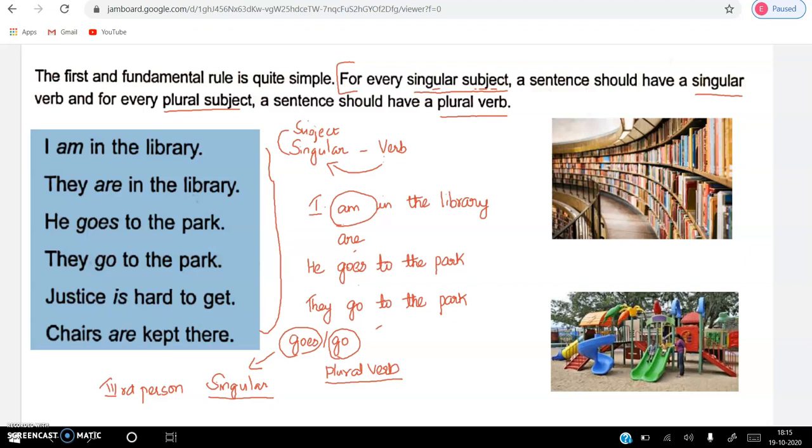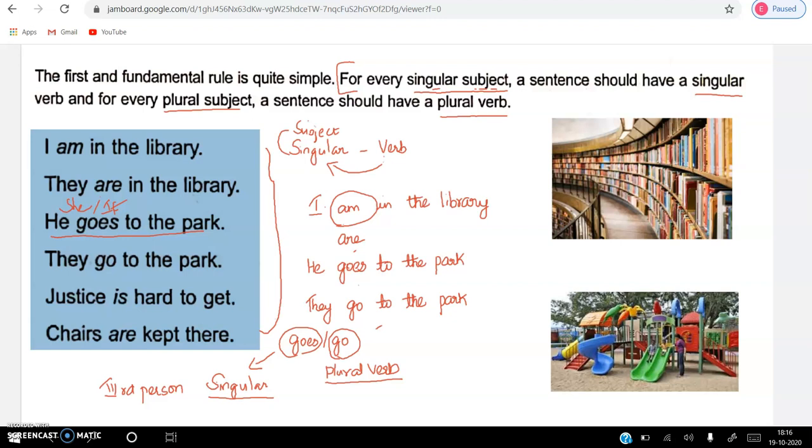We will say he goes to the park, or she goes to the park, or it goes to the park. When we say they go to the park, I go to the park, we go to the park, this is not third person singular.